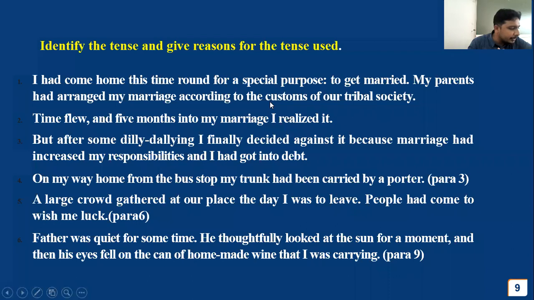So you can say that past perfect is used for two actions that are already completed. Now this is already completed and this is already completed. When two actions are already completed, we can write those two sentences by using past perfect tense. Time flew and 5 months into my life, I realized it. Now two expressions, two tenses can be expressed in simple past.